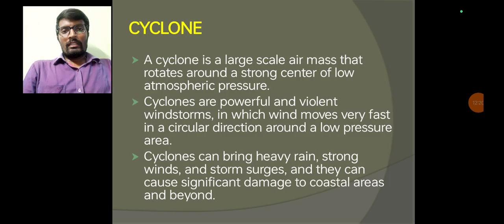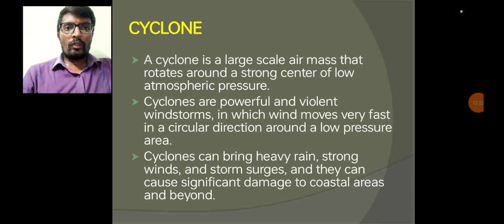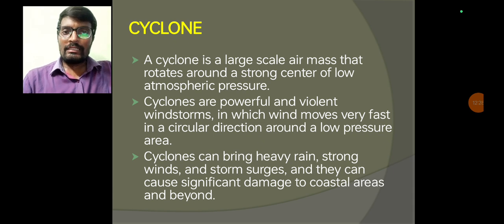Now coming to the second one, cyclone. This cyclone comes under the exogenous hazards. Exogenous hazards means those which originate above the surface of the earth. That means the atmosphere. In these exogenous hazards, first is cyclone.